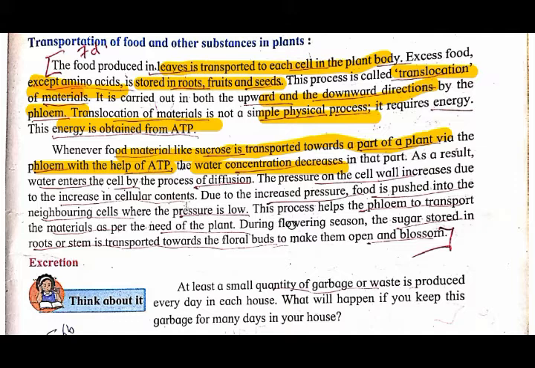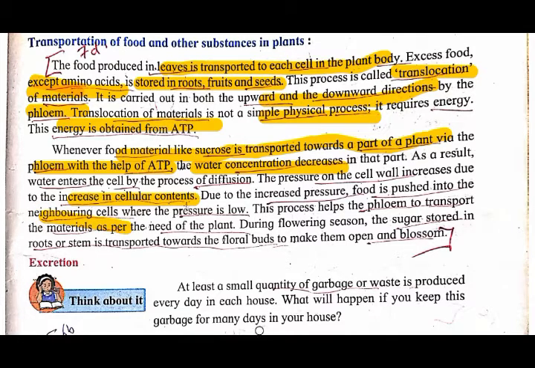Now because of this diffusion, what happened? The pressure on the cell wall increases. Okay, the pressure on the cell wall increases due to increase in the cellular contents. Because in the cellular contents, the food is stored, and because of that, the phloem creates a pressure on the cell wall. Why does it create a pressure on the cell wall? Because it contains the food.